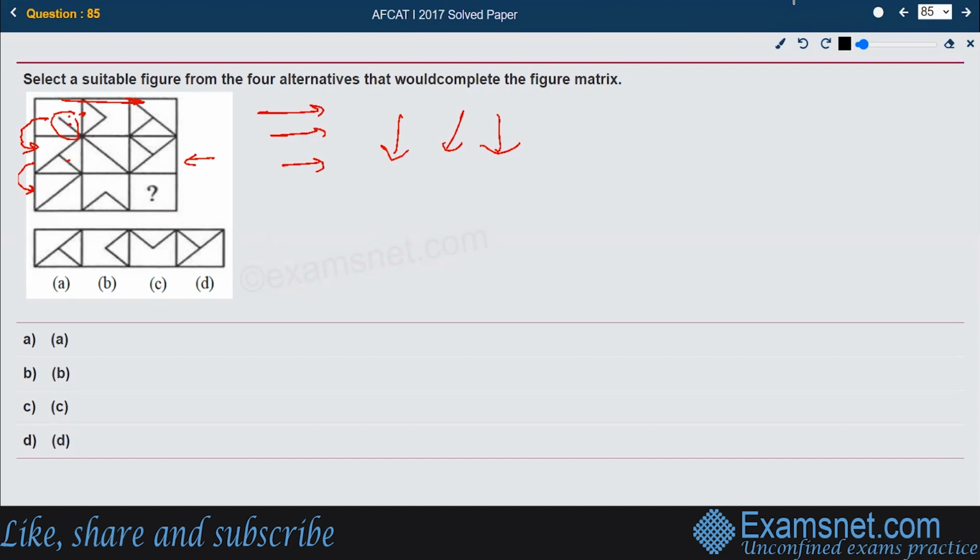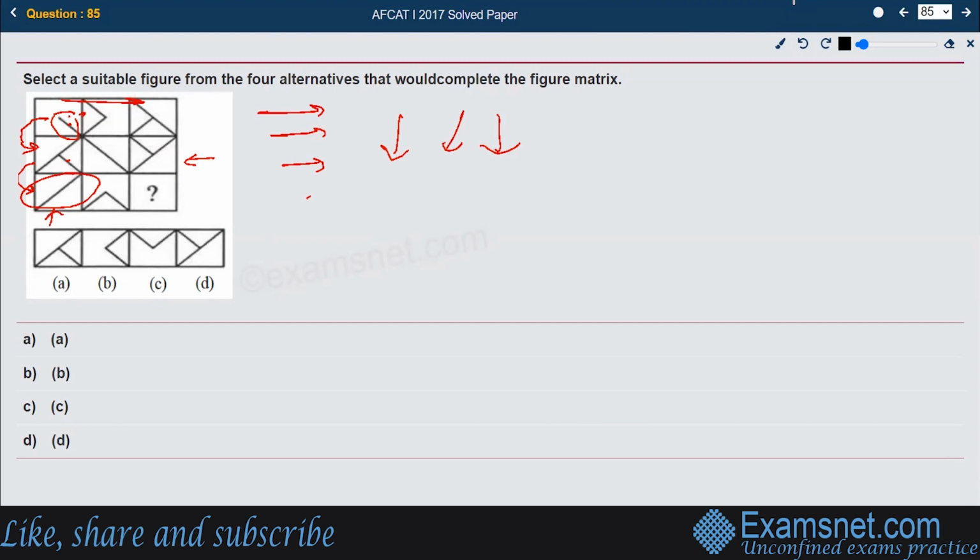So what he's doing between 1 and 2 is just putting up the uncommon part. If you see it carefully, the uncommon part between 1 and 2 is this particular line. So that should be the answer figure. The uncommon part between 1 and 2 is the third figure.